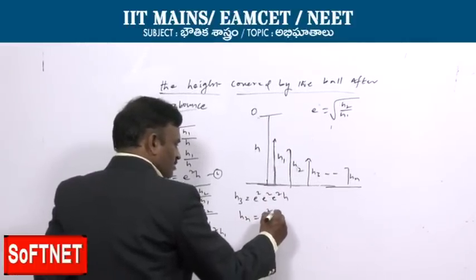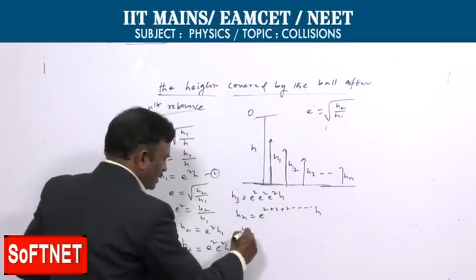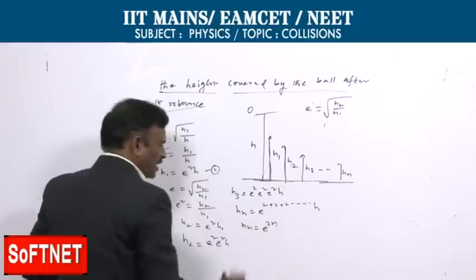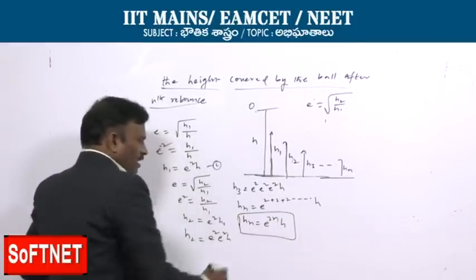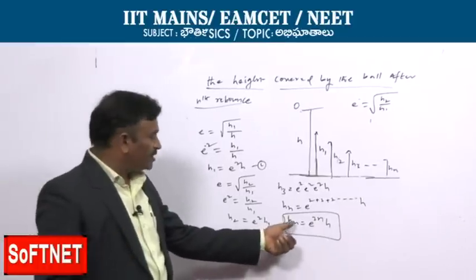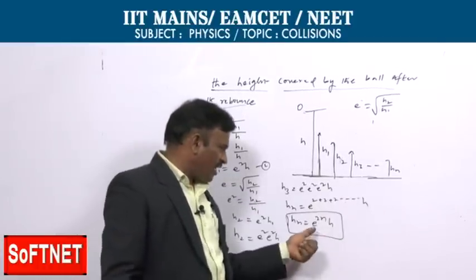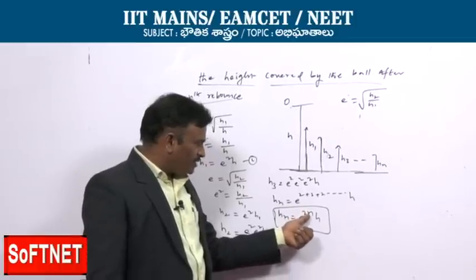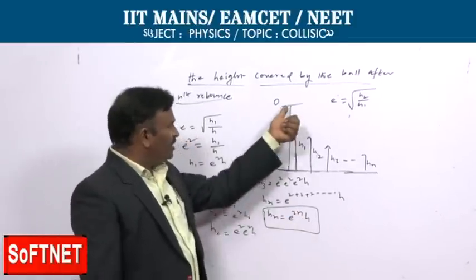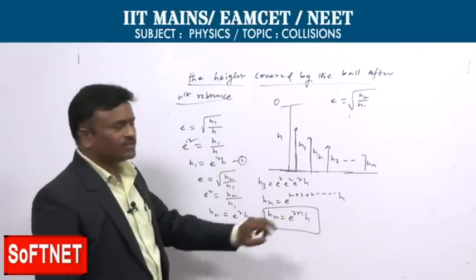So on, hn is equal to e to the power of 2n into h. It is the expression for the height covered by the ball after the nth rebound, where hn is the nth rebound height, e is the coefficient of restitution, n is the number of bounces, and h is the initial height from where it falls. In such cases we can use this formula.